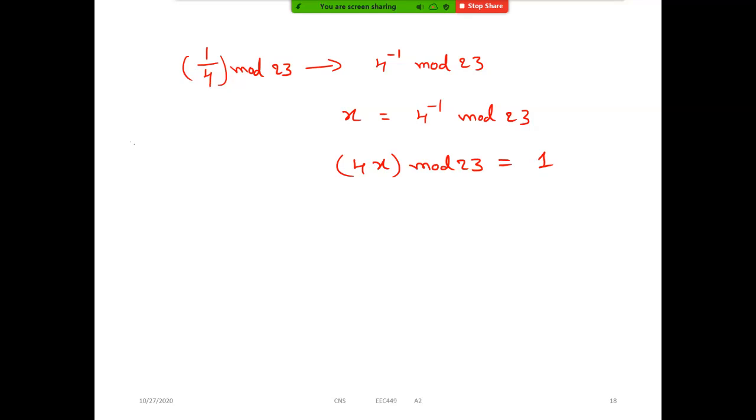All of you, please remember this for the exam point of view. Whenever it is 1 by 4, 2 by 3, 3 by 2, 4 by 3, 5 by 3, etcetera, we have to bring the denominator, such as 4, into the numerator and it becomes an inverse. Then let x be equal to some value. Then the inverse appears here with the modulo operation, and it will be equal to 1. Now tell me, how can I find the x value? We know this already. Anyone? Please respond.